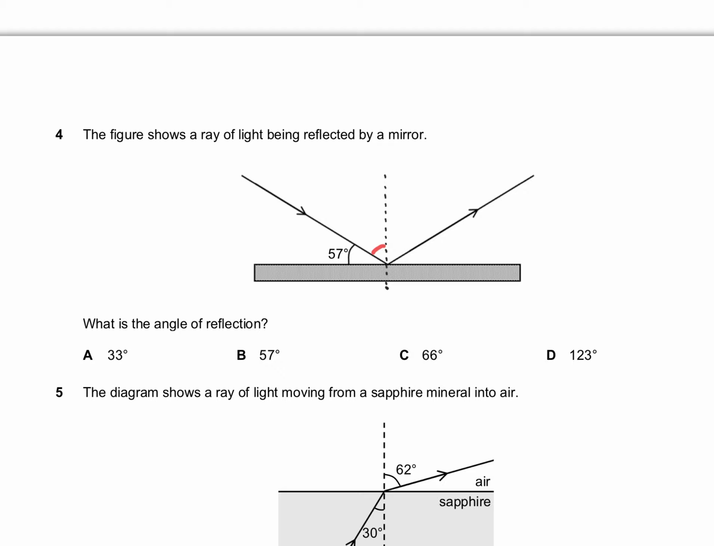What's over this? What's this? So 90 minus 57, that gives you 33 degrees. So they asked me what's the angle of reflection. They're not asking me for the whole thing over here. They're just asking me for this angle right here. So the answer has to be 33 degrees.